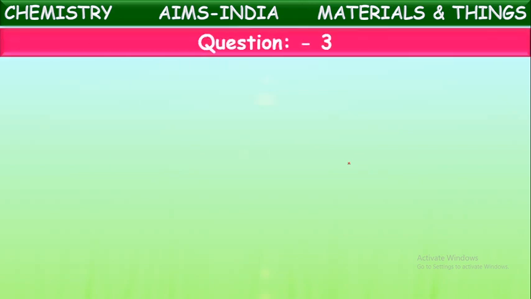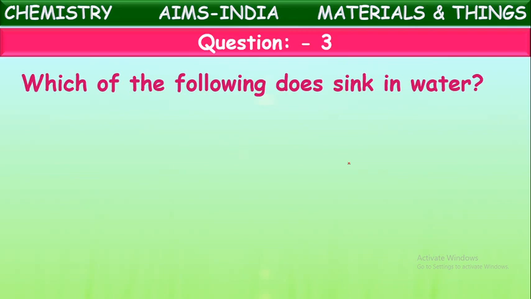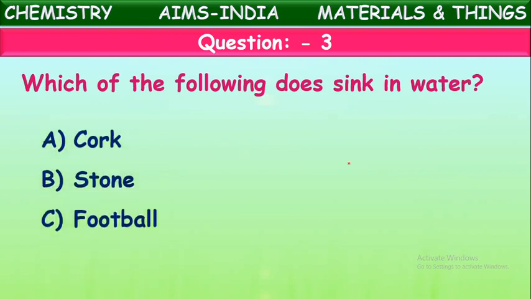Next, which of the following sinks in water? Now we have seen an object which floats on water. Now let us see which sinks into water. Let us identify here: cork, stone, football, and a tennis ball. Which will sink into water out of these?